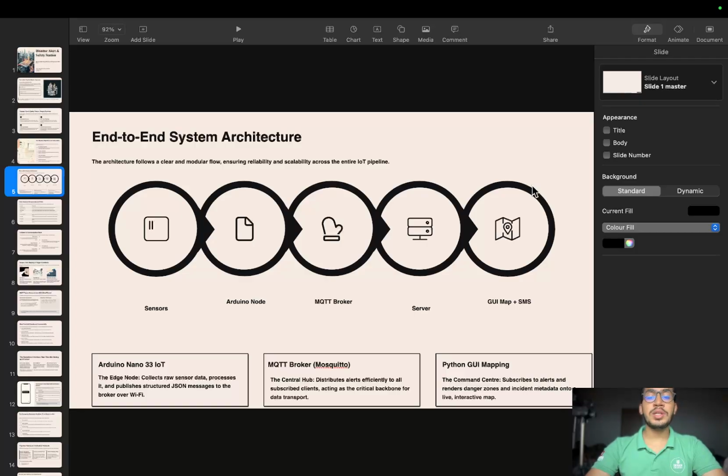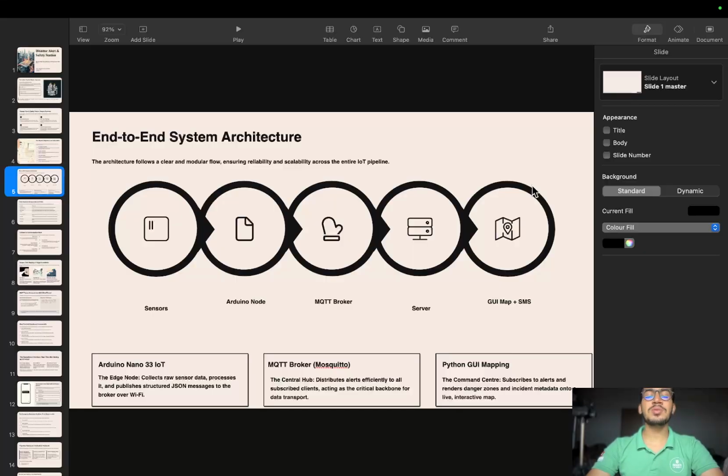The Arduino sends its readings over USB to a Raspberry Pi. The Pi is the main gateway and GUI. The Pi takes the data, shows it on the screen, and publishes it to an MQTT broker on the network, and an alert server listens for alerts and sends SMS using Twilio. We could use other apps for this, but I chose Twilio because we had used it before for another task. The GUI subscribes to the alert topics and draws danger zones on a map using the GPS location. If the Pi or the network fails, the Arduino watches for a heartbeat and triggers a local alarm if needed.